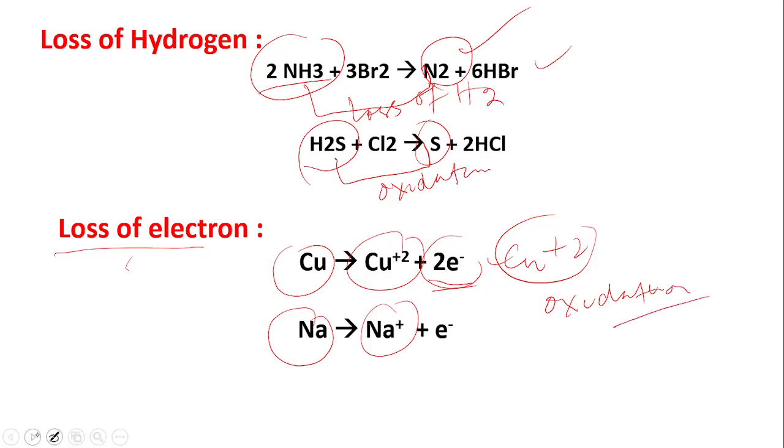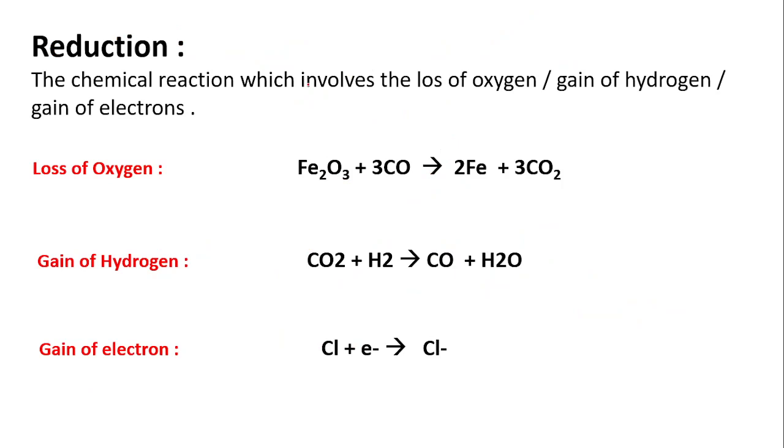Next, reduction. It is the opposite of oxidation. That means it is loss of oxygen, gain of hydrogen, and gain of electron. Loss of oxygen. Look at the example. Fe2O3 loses oxygen to form Fe. This is the loss of oxygen. So this is called reduction.